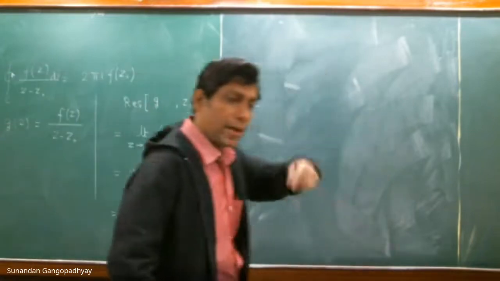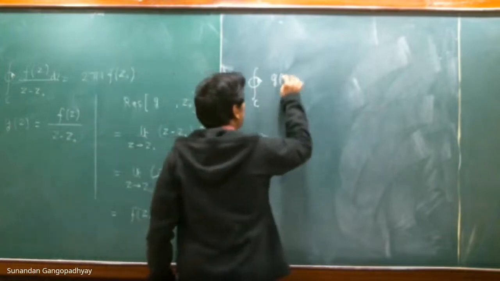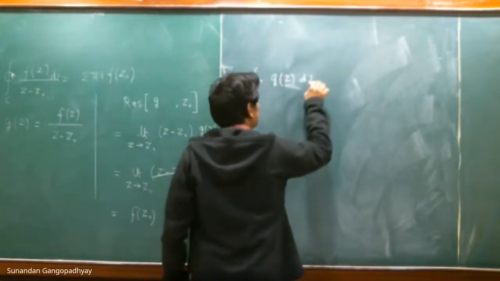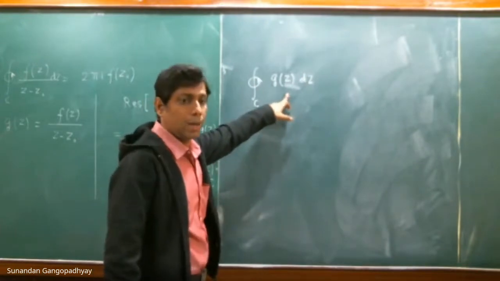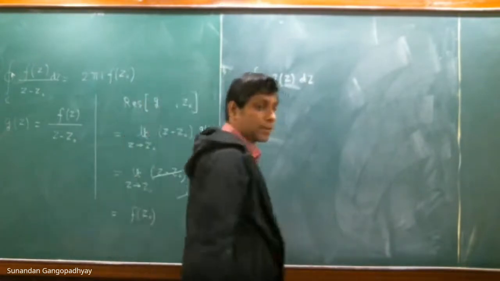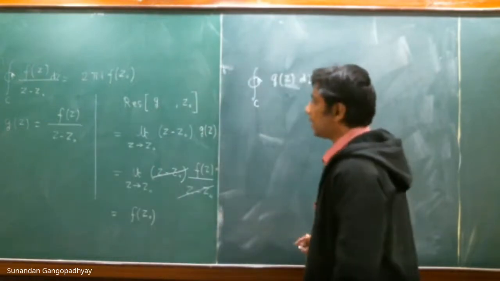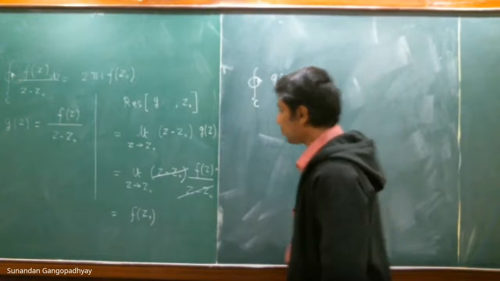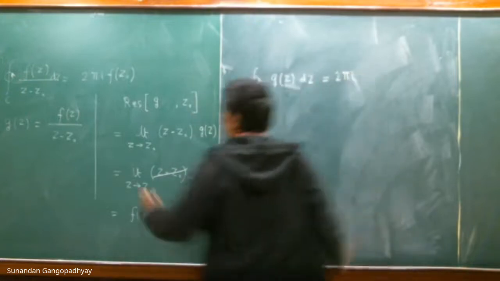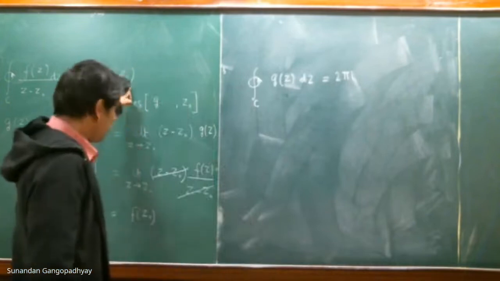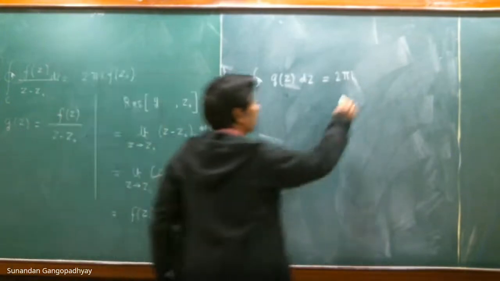So this is a positive anti-clockwise orientation. g(z) is not an analytic function; it has singularities, and this integral is therefore equal to 2 pi i f(z0). But what is f(z0)? f(z0) is the residue of g at z0.